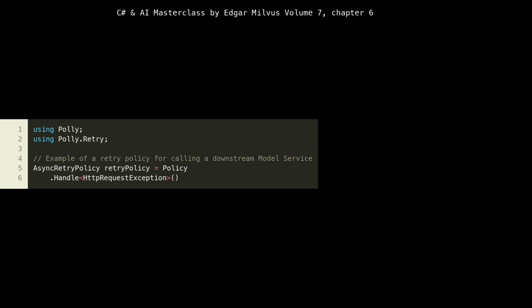We begin by importing necessary components from the Polly library. Polly is a resilience and transient fault handling library for .NET. It allows us to express policies like retry, circuit breaker, timeout, bulkhead isolation, and fallback in a fluent and thread-safe manner. Here, we specifically bring in Polly itself and Polly.Retry, indicating our intention to implement retry logic.